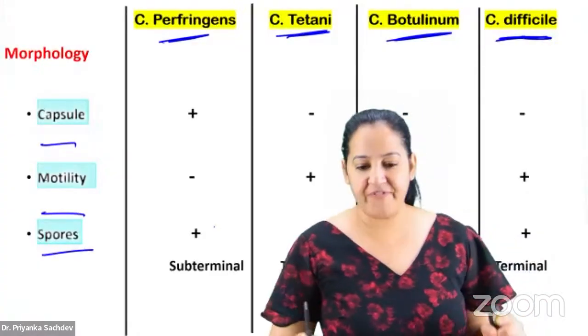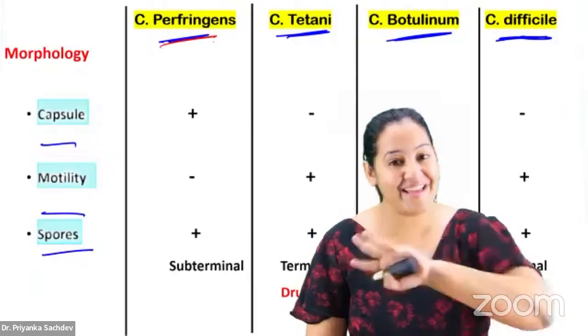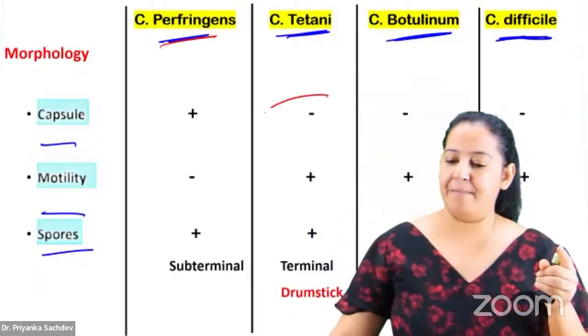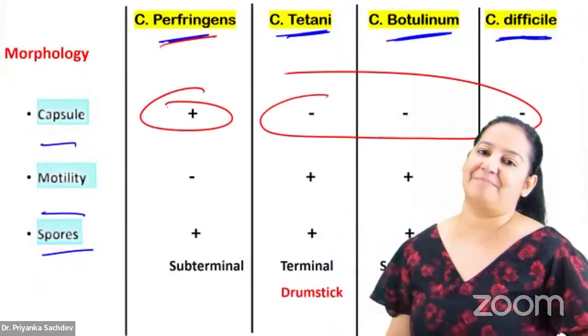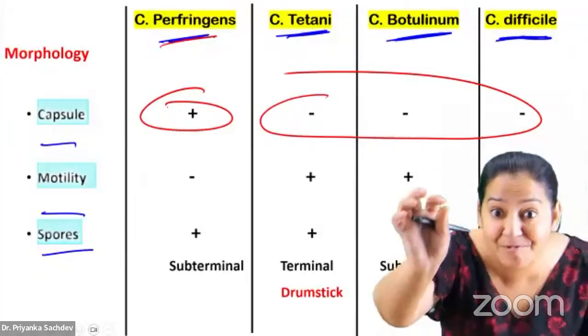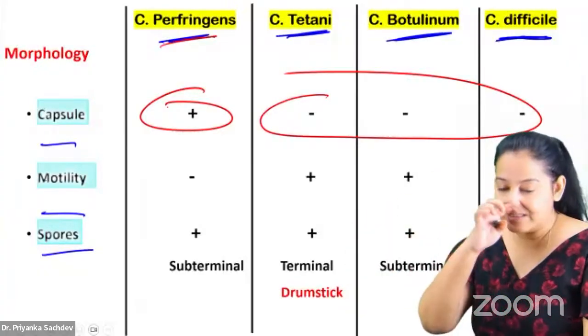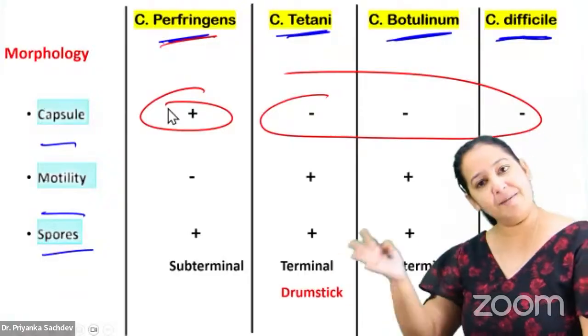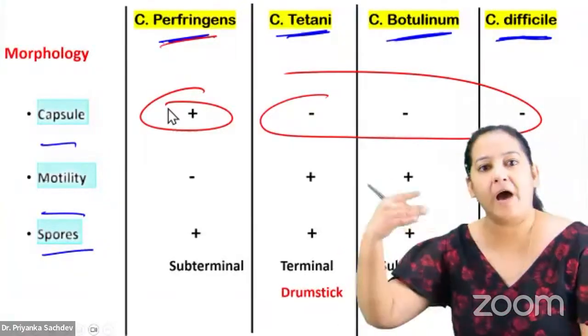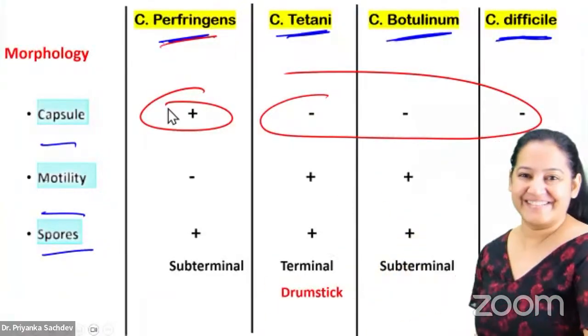I call perfringens as Gaddar, it is going against its family. So all of them are non-capsulated, but perfringens is capsulated. See, you get questions on exceptions. People learn. Perfringens is going against its family. All of them are non-capsulated. Perfringens is capsulated.